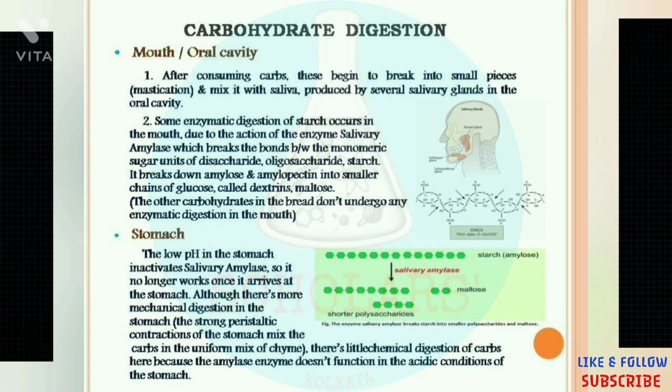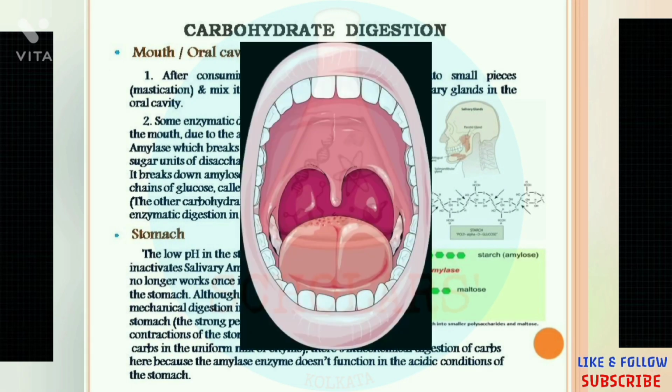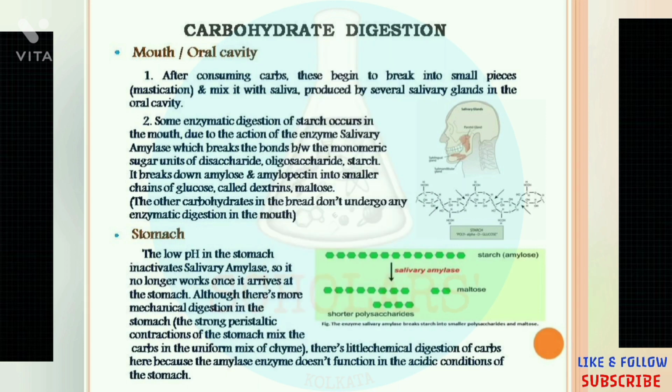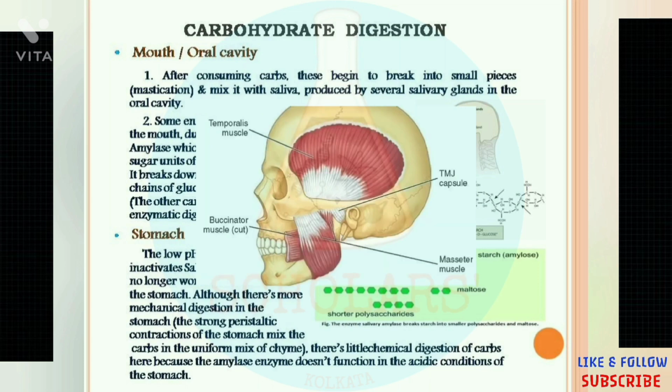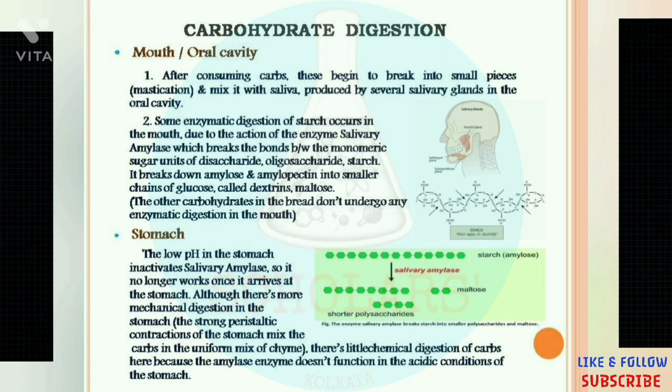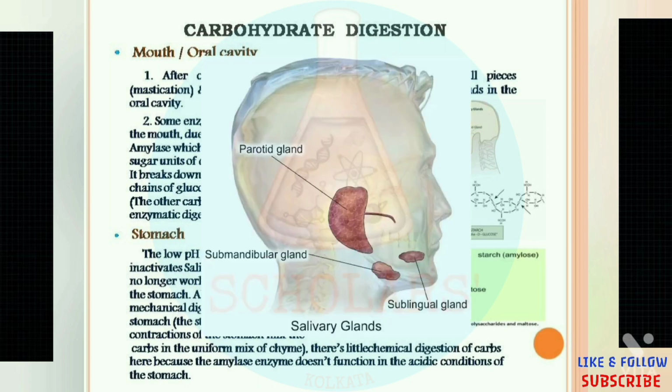So now, the first organ, the mouth or oral cavity, participates in the carbohydrate digestion process, and it helps to take the food inside our body. After consuming the carbs or foods, the foods begin to break into small pieces, and this breakdown is scientifically termed mastication. Then the small pieces are mixed with the saliva, which is produced by the several salivary glands. We have three particular salivary glands in our oral cavity.